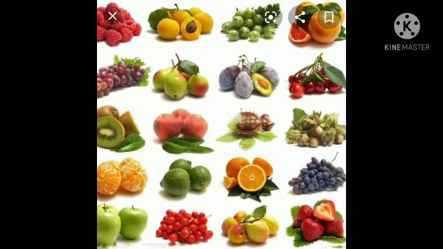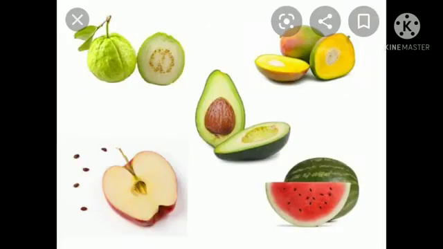These are two different types of fruits. So what are the differences between the fruits? Their size and shape, color and taste are different. And some plants do not have fruits at all. But each and every fruit has seeds. Okay children, seeds are usually inside the fruit, not outside the fruit. Some fruits have a single seed and some fruits have so many seeds. So we can differentiate the fruits by seeing their seeds.